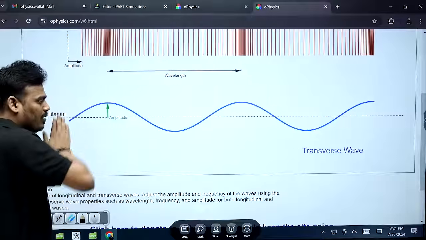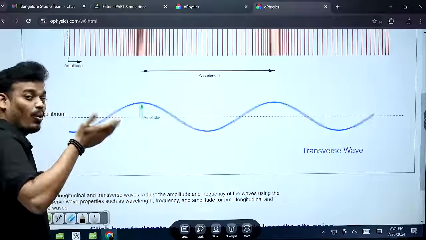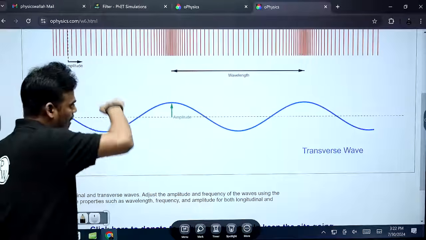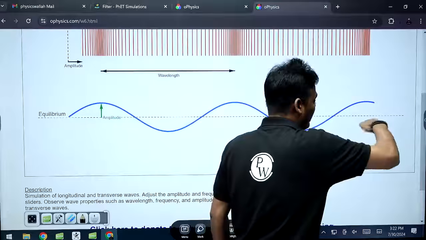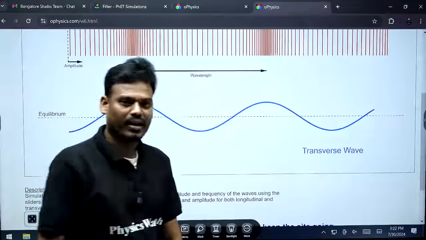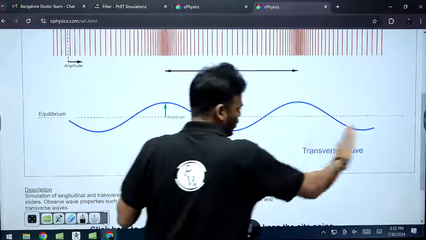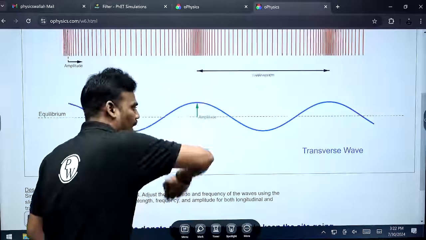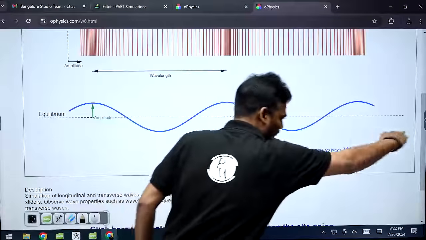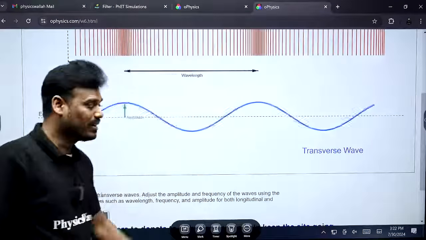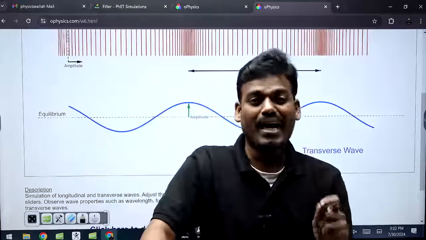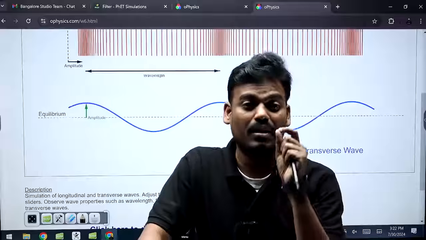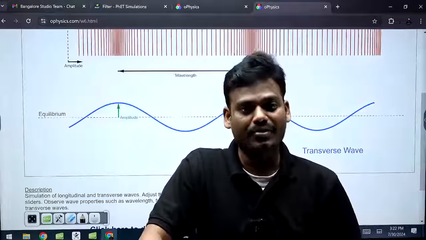But with the wave motion this way, the particles move up and down, up and down, like that. And this is the wave motion, with the particle motion along the y-axis and the wave motion along the x-axis. So this kind of arrangement of wave motion and particle motion, we call transverse in nature.